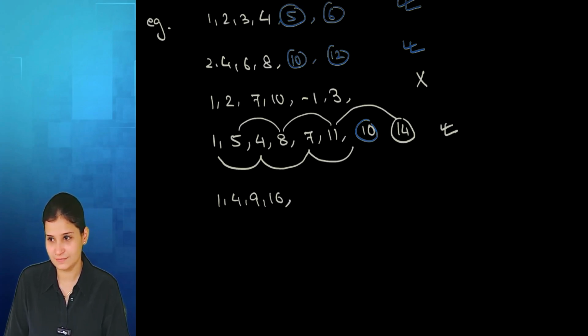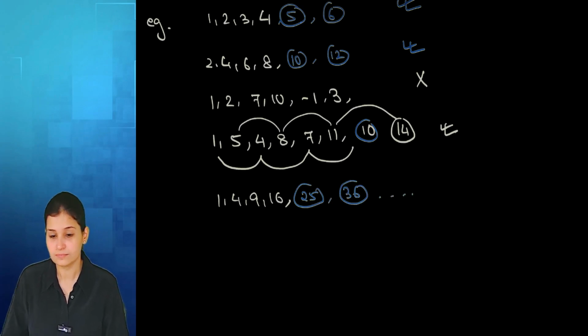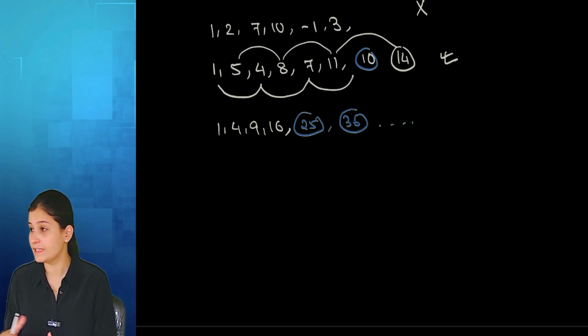Answer? 25. Very good. It is basically 1 square, 2 square, 3 square, 4 square. Then I have 5 square, 25. Then I have 6 square, 36 and so on. So it's quite similar in this case to a number series.